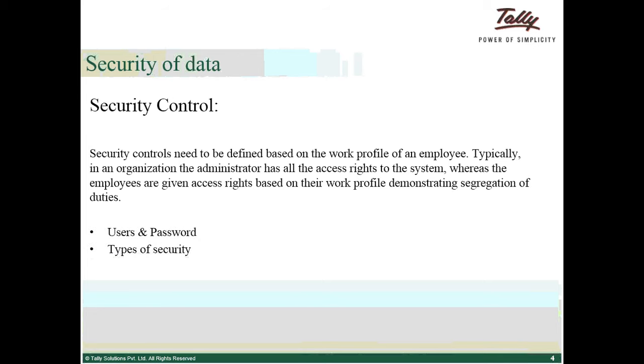Through security control, the administrator can restrict the user to pass a transaction or to alter the transaction.